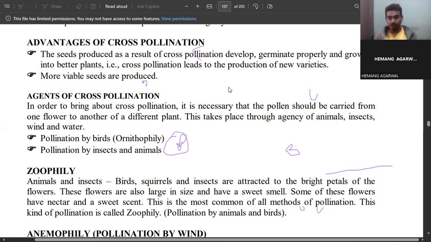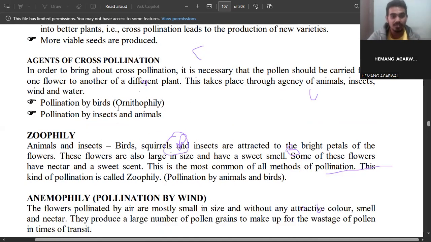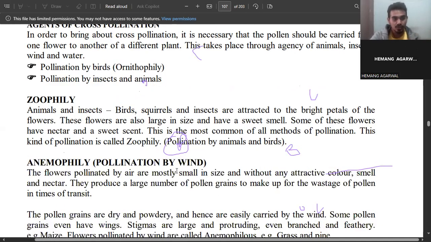Like that, the organisms which are responsible for the transfer of pollen from one location to another we call pollinating agents. This takes place through the agency of animals, insects, wind, and water. So these are the agents of cross pollination. Pollination by birds is called ornithophily, and pollination by insects and animals is zoophily. What is zoophily?